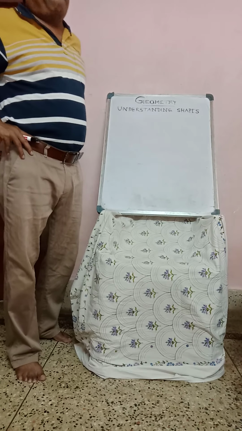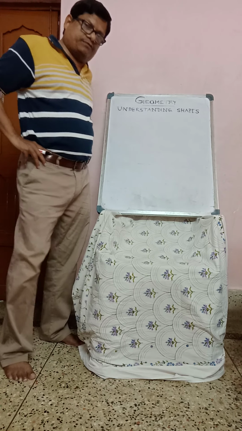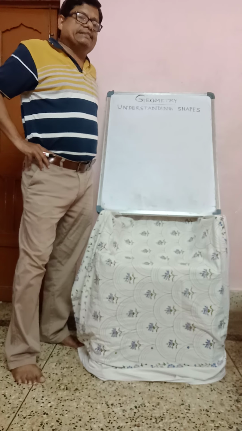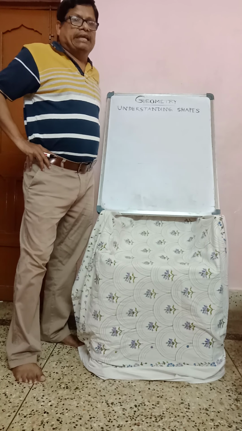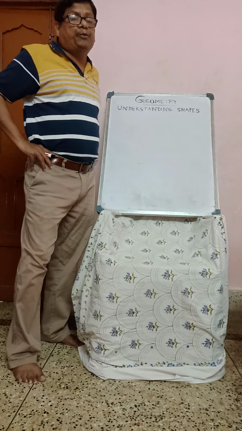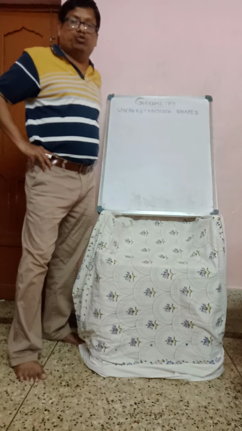According to angle, triangles are of three types. First, right angle triangle. Second, acute angle triangle. Third, obtuse angle triangle.